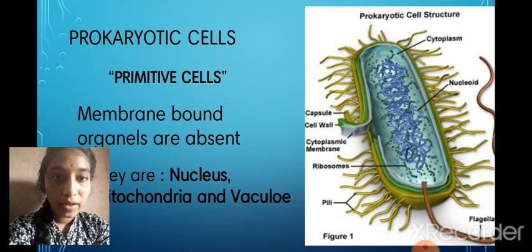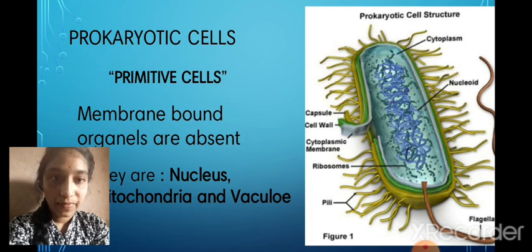Mitochondria are also in every living cell, but absent in prokaryotic cells. The function of mitochondria is to give energy. Nucleus, mitochondria, and vacuole are membrane-bound organelles.